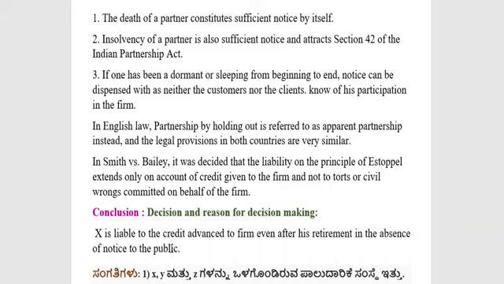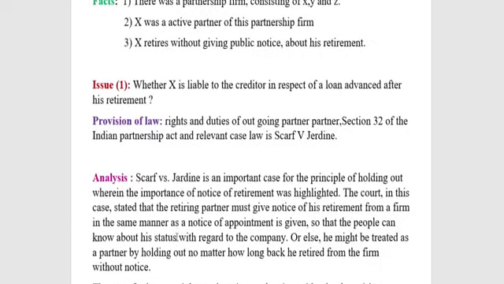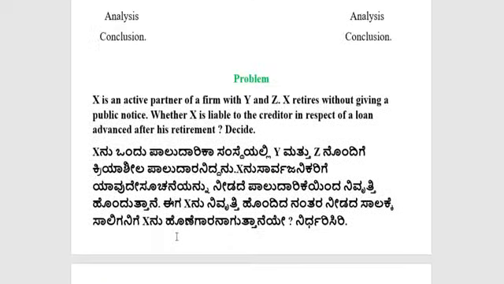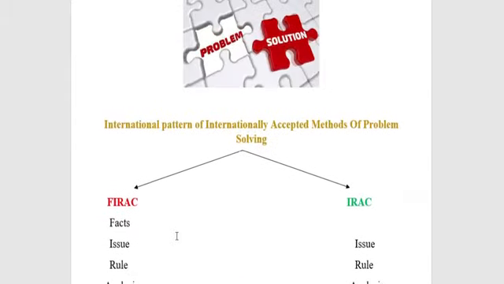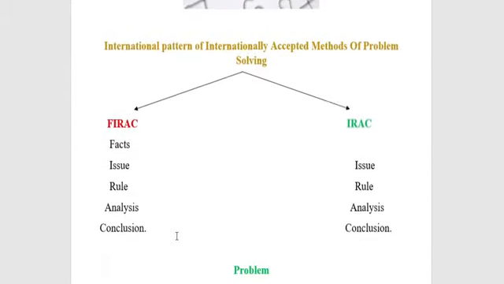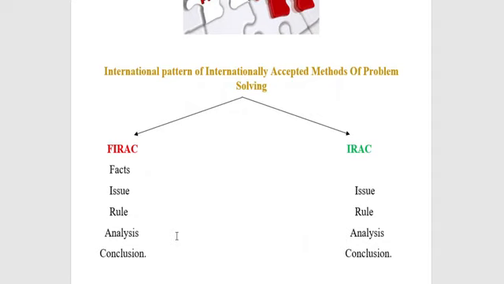That's why, students, please follow the steps with regard to what all things you have to write to solve problems under any subject of law. So this is with regard to the public notice requirement which is to be seen under the Partnership Act.